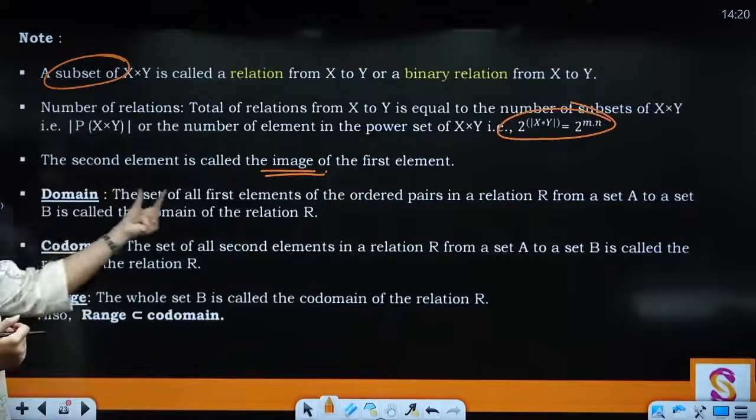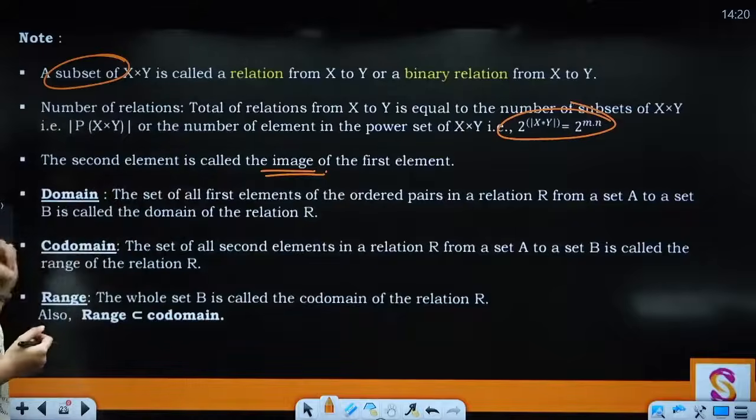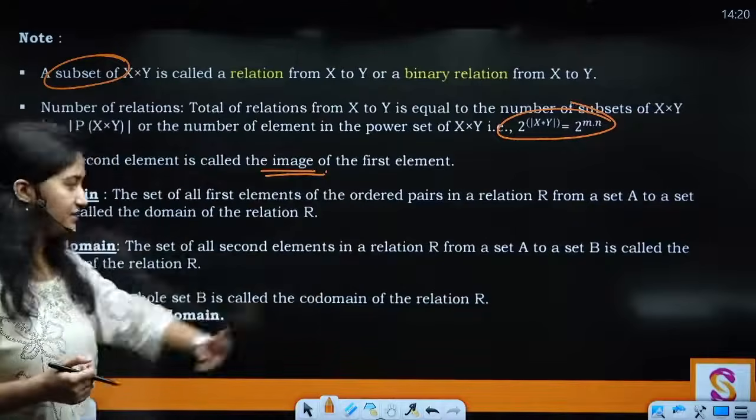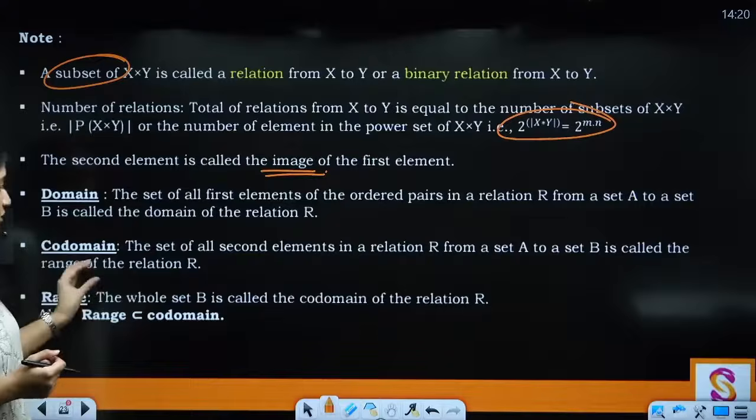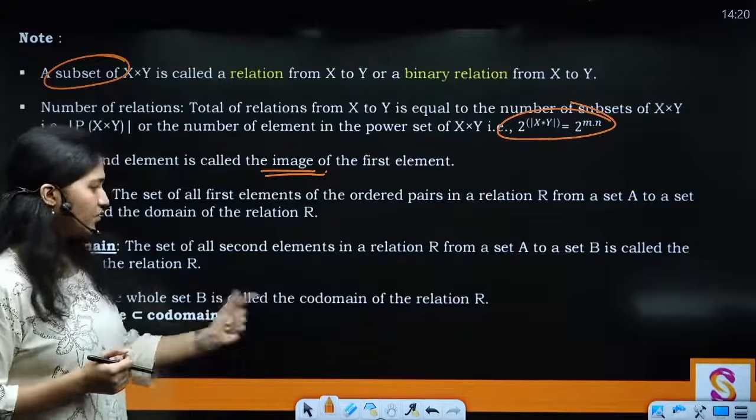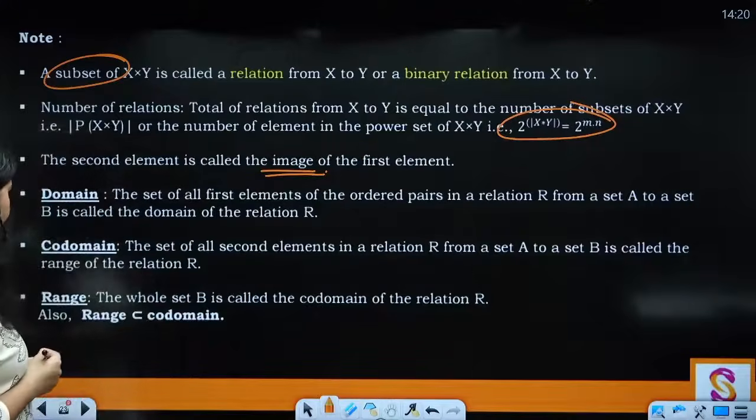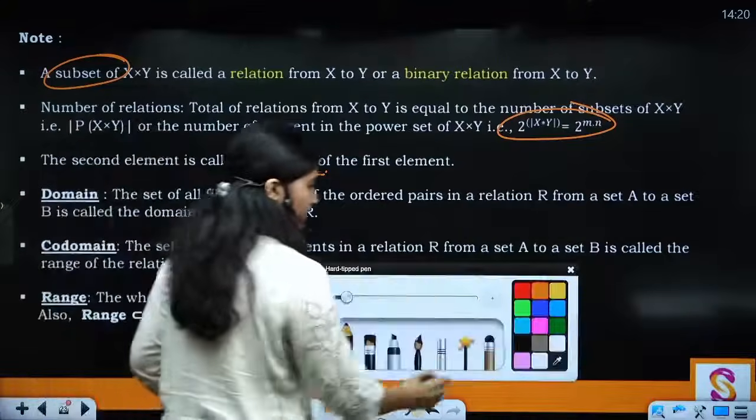Then codomain, the set of all first elements. Codomain, the set of all the second elements. And range is equal to the whole set of B is called the codomain. Wait a second. Okay, the definitions have been switched here.